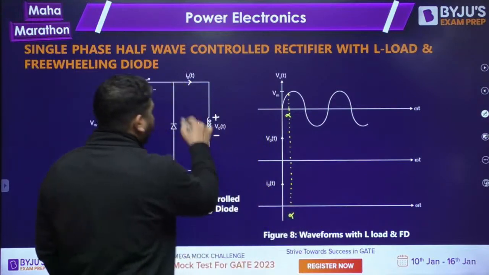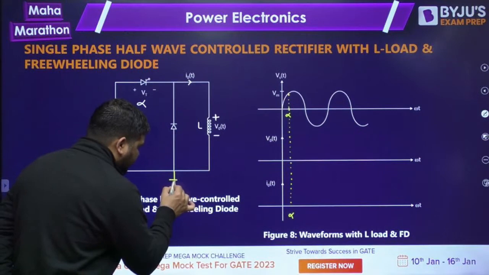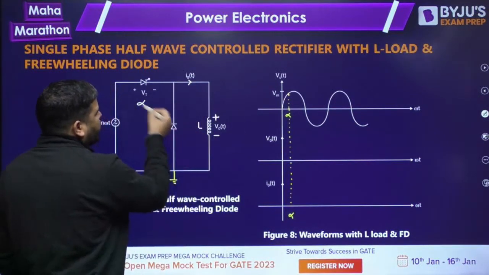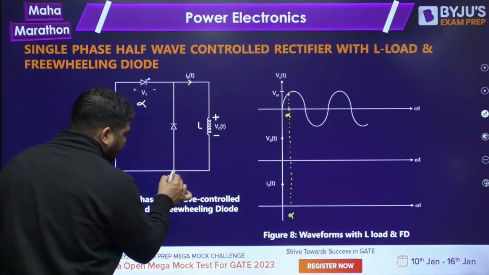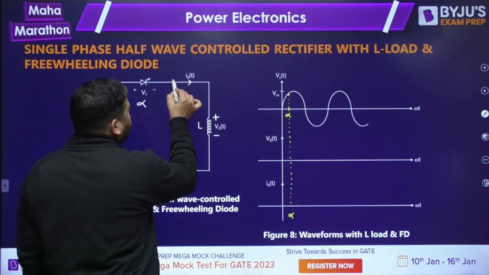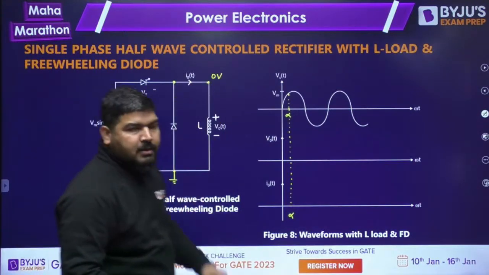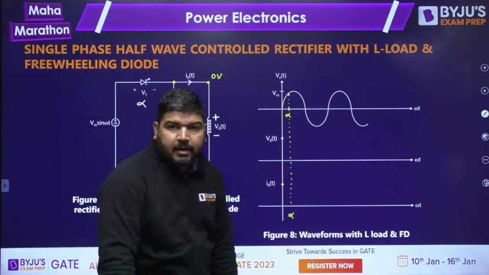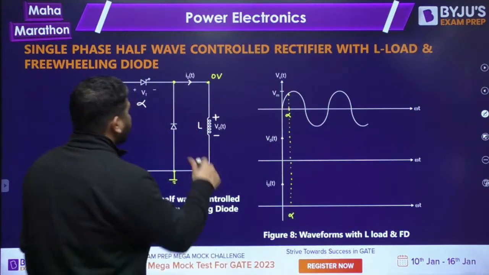Let's say initially nobody was conducting, and let's assume that this is 0. If no diode or thyristor was conducting, so what will happen, guys? If I have assumed that this is 0, this voltage will also be 0, because there is no current in the inductor, so there is no voltage across the inductor. So if this voltage is 0, this voltage will also be 0. Okay, so this side is 0.